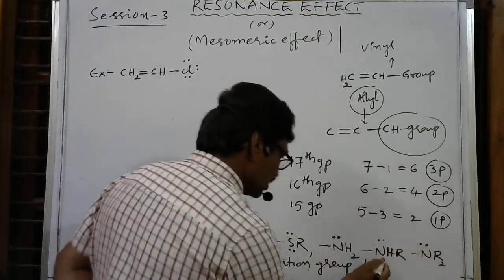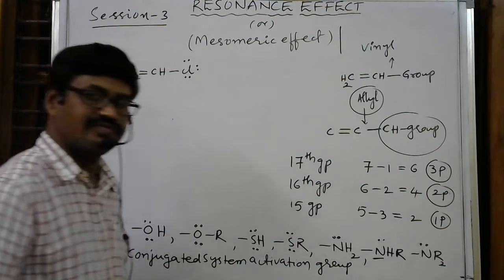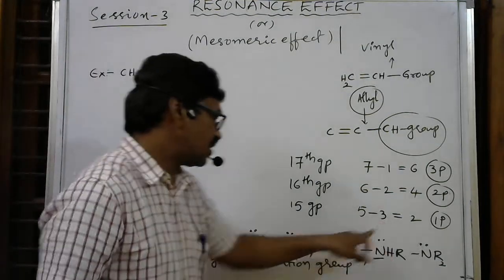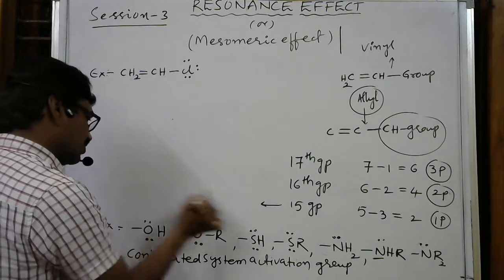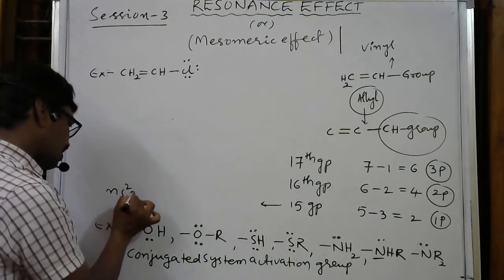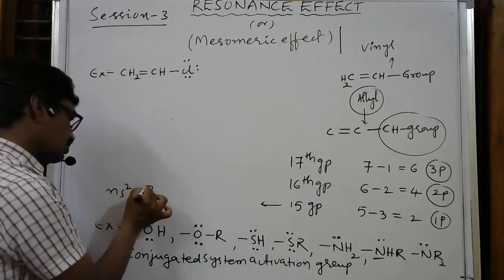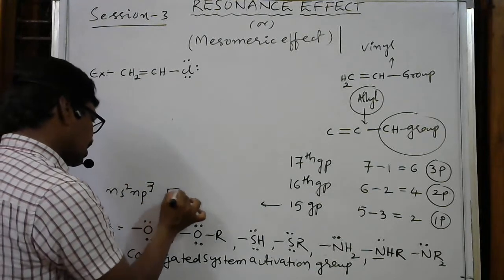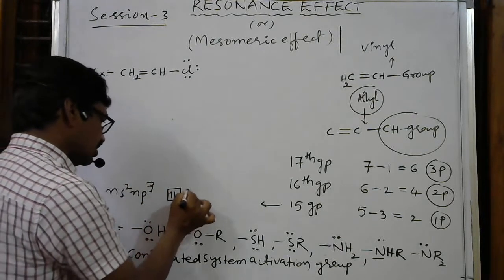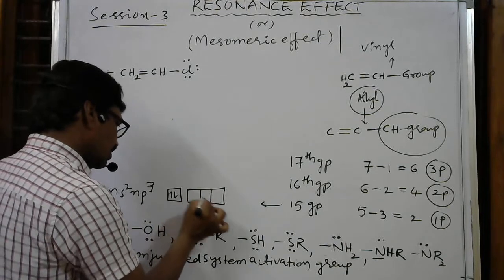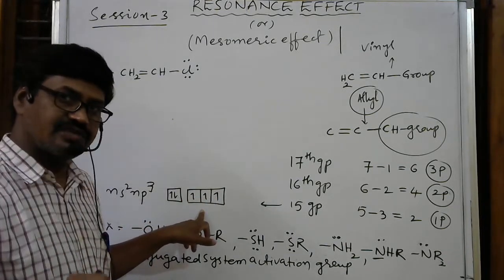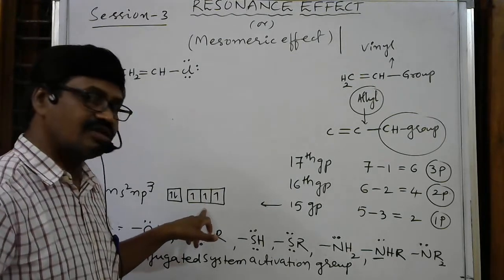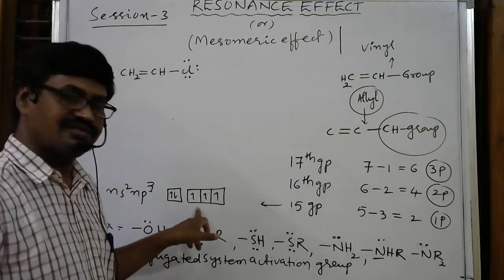So if it is nitrogen, nitrogen is the 15th group element. Why is it 3? If you write the electron configuration, simply: the electron configuration of 15th group elements is ns2, np3. That means in the s orbital 2 electrons are present, in the p orbital we have 3 electrons like this. So how many unpaired electrons are present? 3 unpaired electrons are present. Therefore 3 unpaired electrons participate in the bonding, so that it is trivalent.